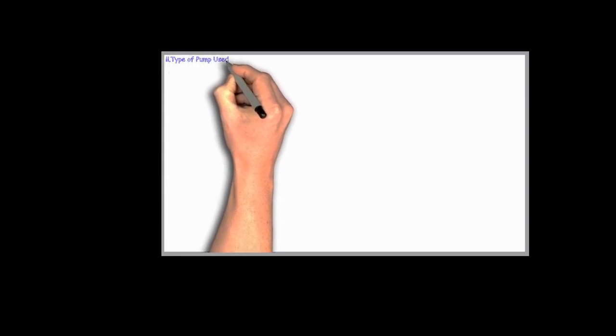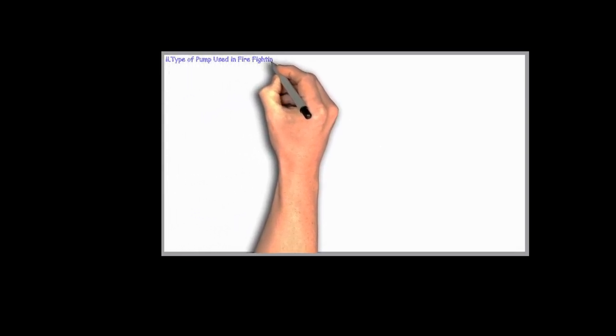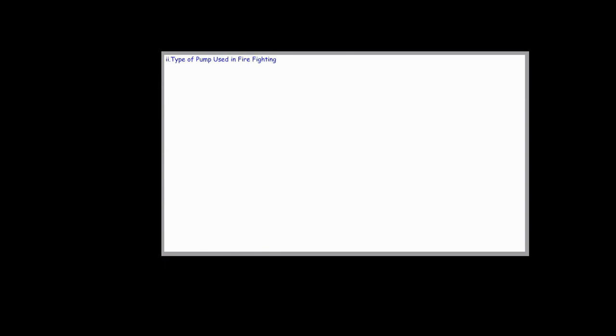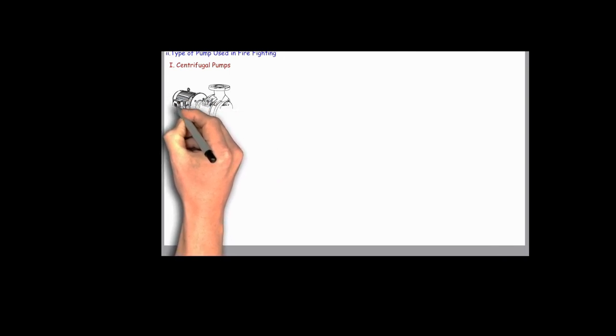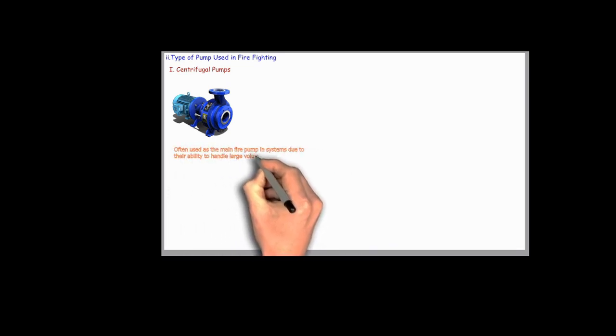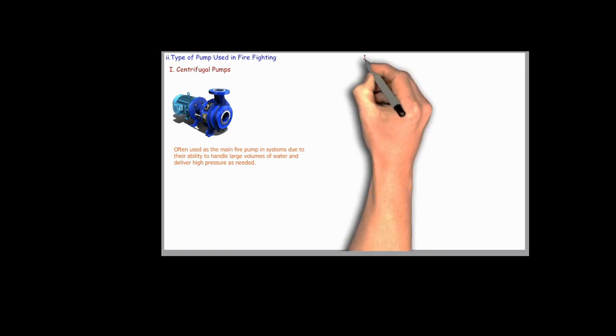The second factor of fire water supply is the type of pump used in firefighting. There are several types of pump commonly used in firefighting systems to maintain the water pressure and flow required for effective firefighting. First one is centrifugal pump. These are the most common type of pump used in firefighting systems. Centrifugal pumps are reliable, efficient, and capable of moving large volumes of water quickly to support the firefighting effort.